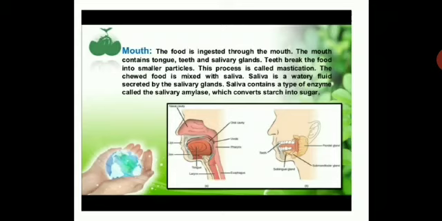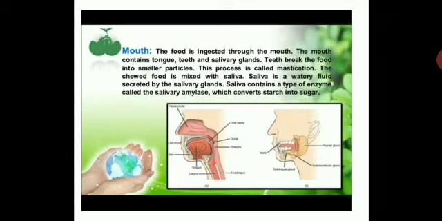So the chewed food is mixed with the saliva. Saliva is a watery fluid secreted by the salivary glands. Saliva contains a type of enzyme called salivary amylase, which converts starch into sugar. So the function of the salivary gland is to secrete saliva, which contains an enzyme. What does that enzyme help in? That enzyme is salivary amylase, which helps to convert starch into sugar.